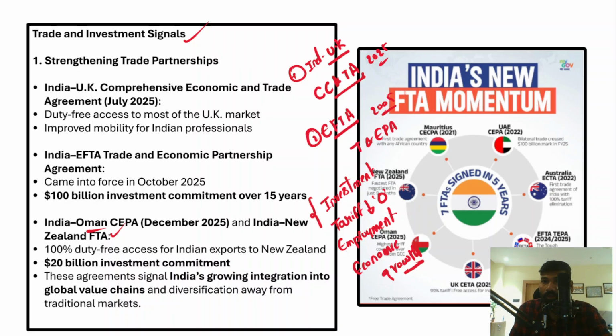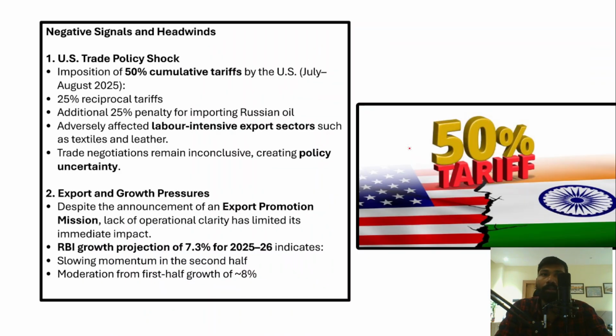Now, in fact, you can see all the countries with which India has signed free trade agreements in recent times as well. Now, let's understand the negative signals and headwinds. What negative aspects has India faced in recent times? The negative things, as I've already told you, are that the US has imposed 50% tariffs on Indian exports. That means Indian goods will be more expensive in the US, right? So Indian goods will be more expensive in US markets.